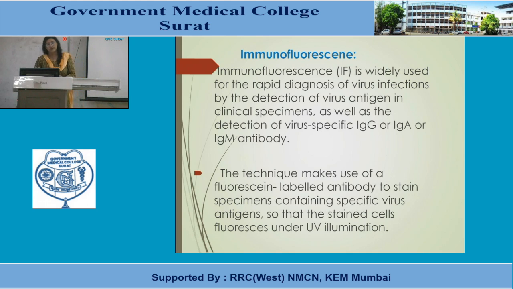So if we take an antibody which is tagged by this fluorescent stain, and we make a smear of the clinical specimen and add this antibody, and if this particular antigen is present in the specimen, they will combine. So the antigen and antibody will combine. Because the antibody has a fluorescent tag, it will fluoresce, and you can see it under the microscope. So wherever you find fluorescence, it means there is an antigen present. Okay? So this is the principle of immunofluorescence.